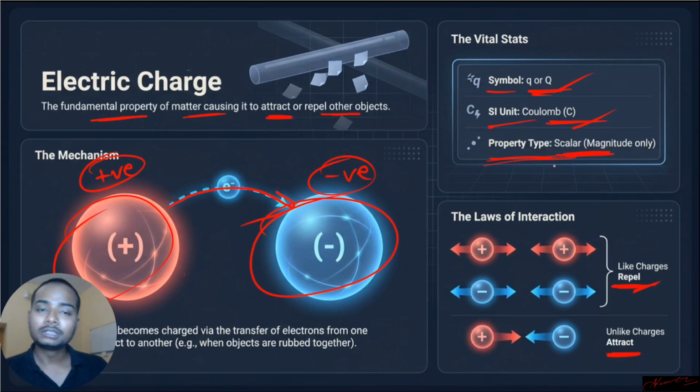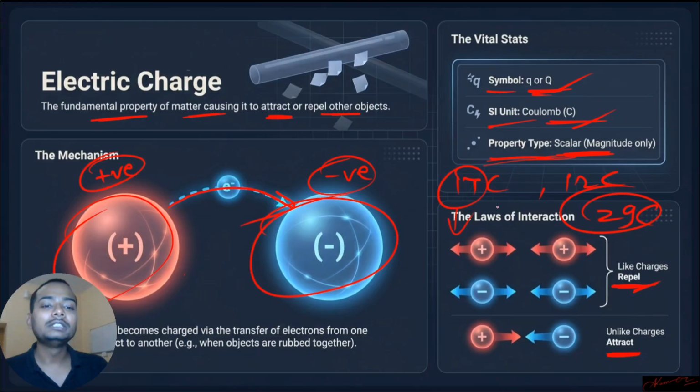What is a scalar quantity? What is a vector quantity? You will learn better in class 9, 10. Somewhat you will understand. A scalar quantity means if I'm measuring the charge, I can simply say 17 coulomb, 12 coulomb, and when I have to add these, I can simply add them. 17 plus 12 is 29 coulomb. So there is a numerical value, there is a unit, and there is no direction. That's why we call it a scalar quantity.